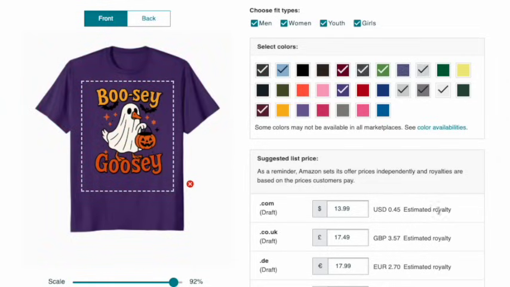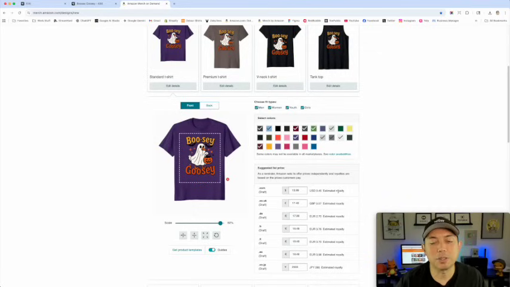So there you go. From concept to finished product using ChatGPT and Kittl and brainstorming and all of that, just by finding something that's popular but changing it up to make something original. Now, nobody else had Boosie Goosey. Is it gonna sell? We don't know, but that's why we do this, is to try something different. We know that Halloween goose designs are doing well.